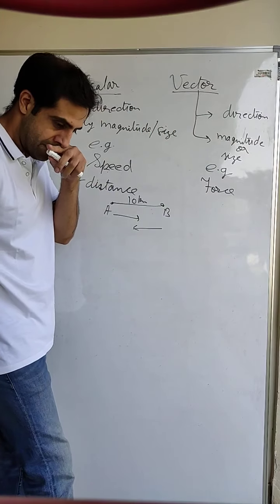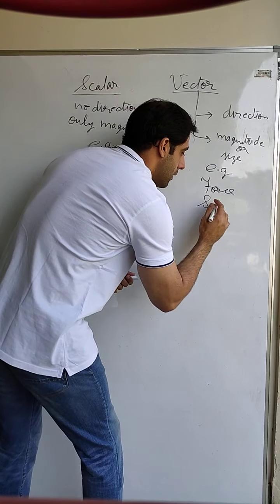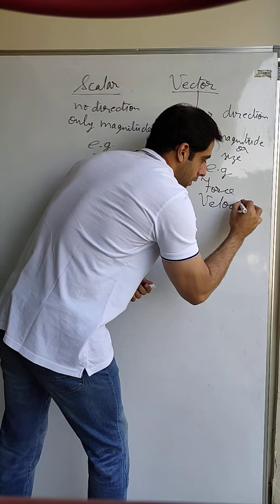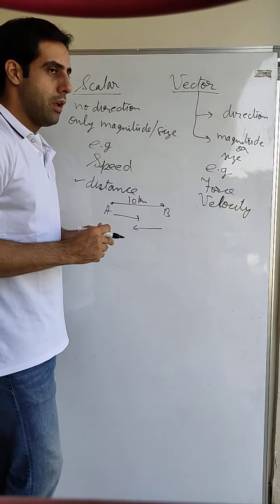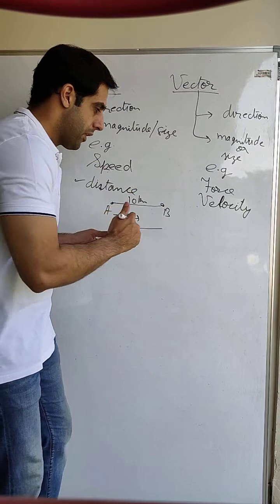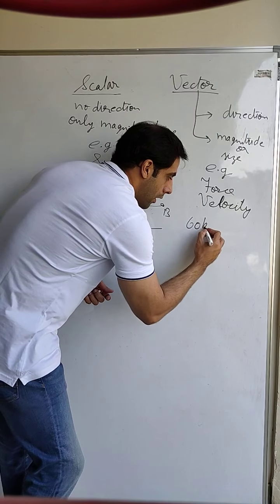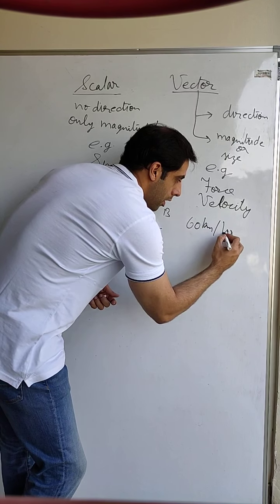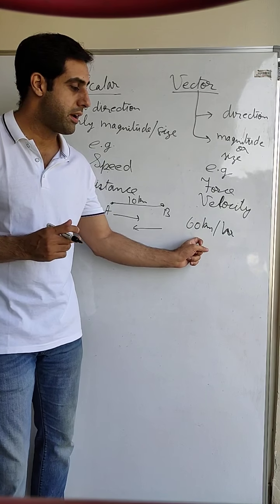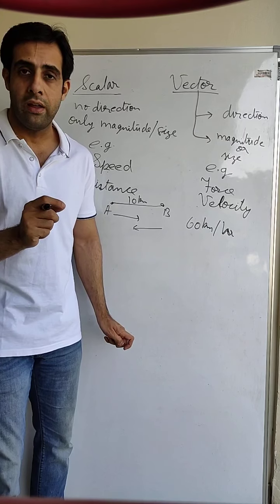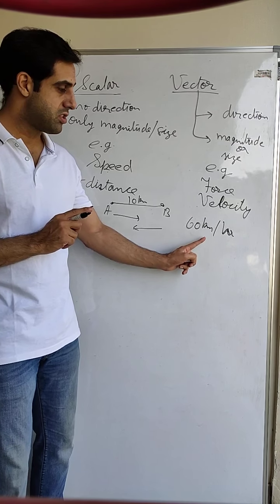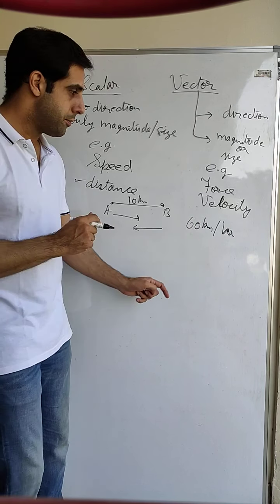Another example is velocity. Now velocity is almost the same as speed. Okay, if I say 60 km per hour, what is 60 km per hour? 60 km per hour is speed. Why? Because I did not give you any direction. So this becomes a scalar quantity. So 60 km per hour is your speed.